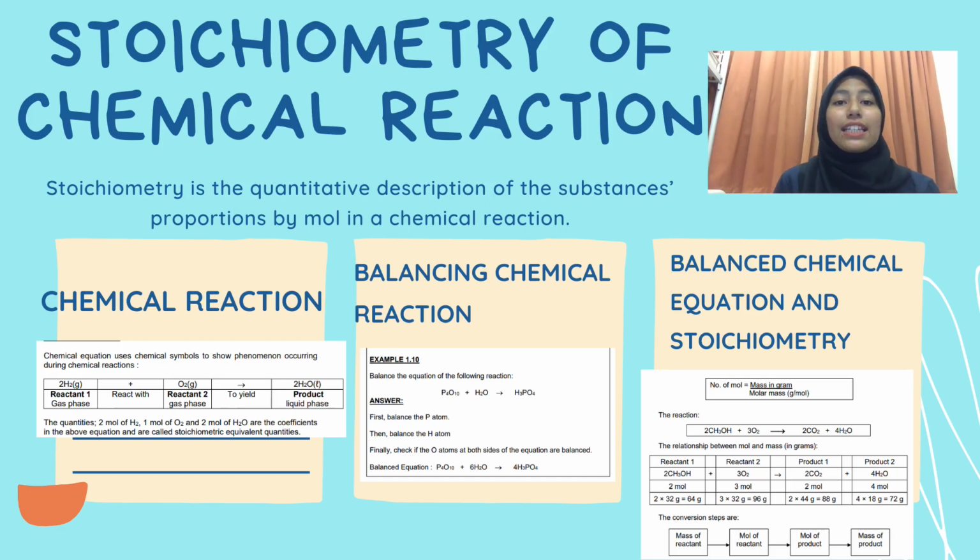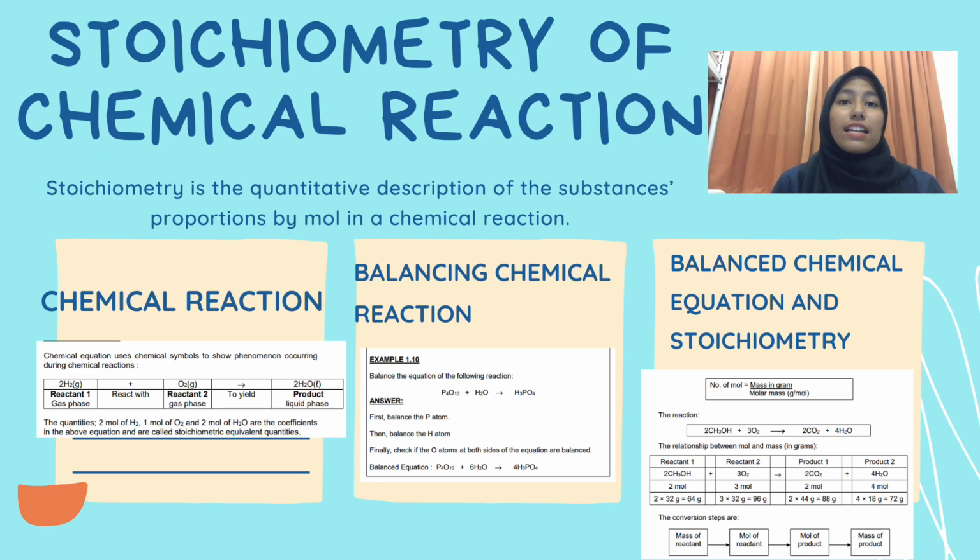Stoichiometry is the quantitative description of the substance proportion by mole in a chemical reaction. The stoichiometric relationship represents the mole-to-mole ratio of reactant and products in a balanced chemical process. Chemical equations use chemical symbols to show phenomena occurring during chemical reactions.